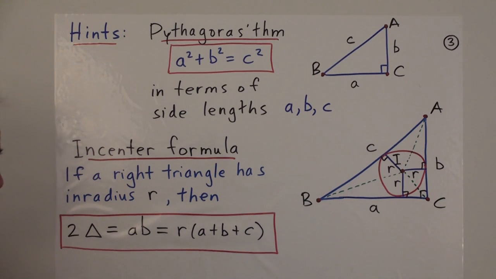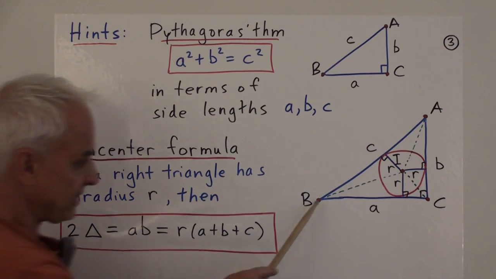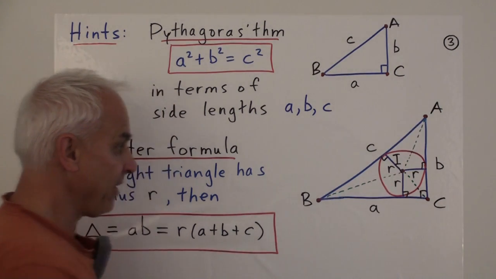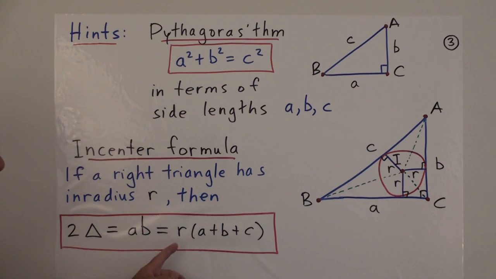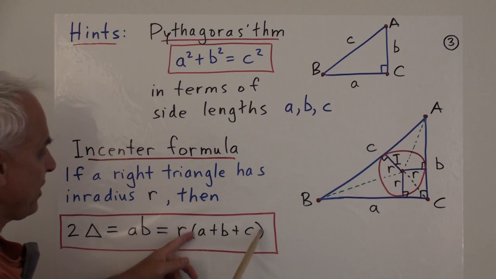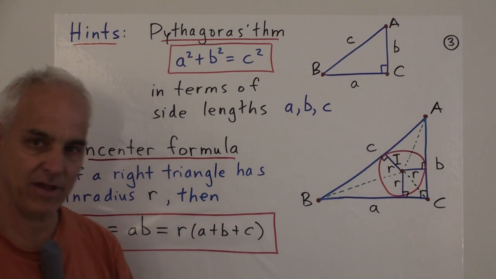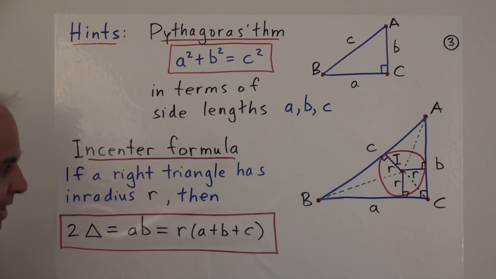Then the formula is that the area of the triangle, delta, if we take that and multiply it by 2, then that's the product A times B. And it's also the product of the radius, the inradius r, with the sum A plus B plus C. And why is that? Well, it's just the area of the triangle.